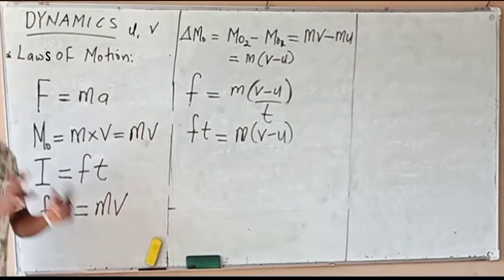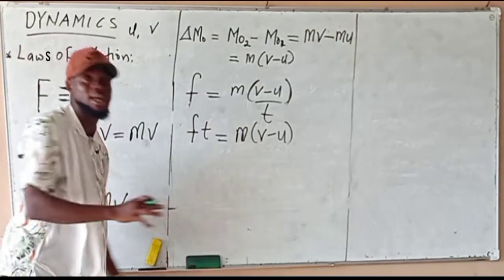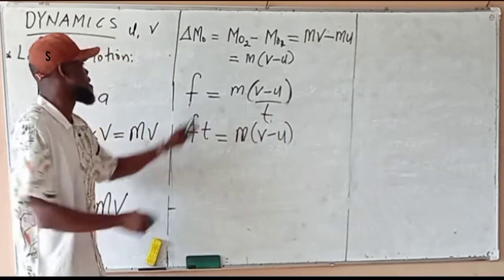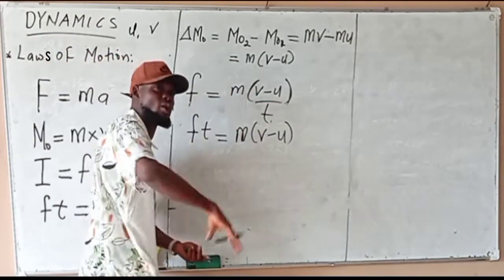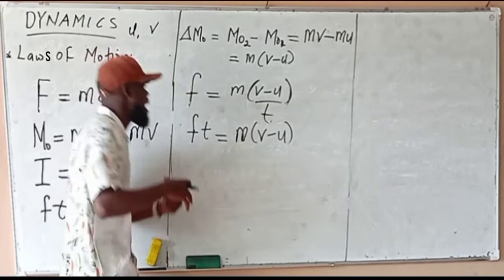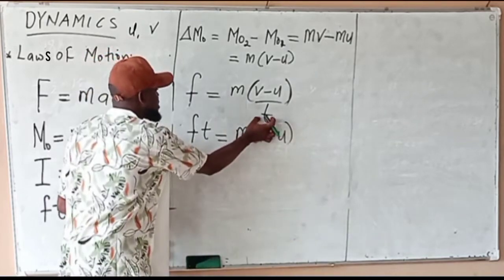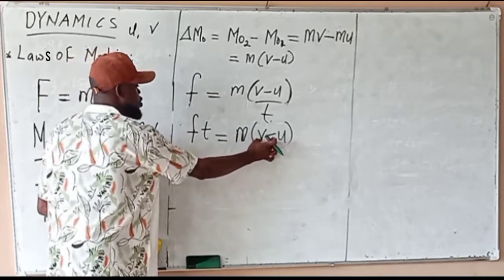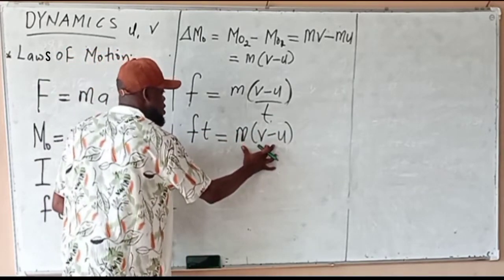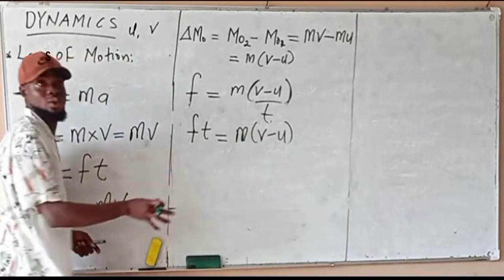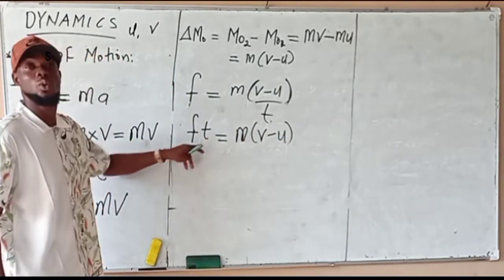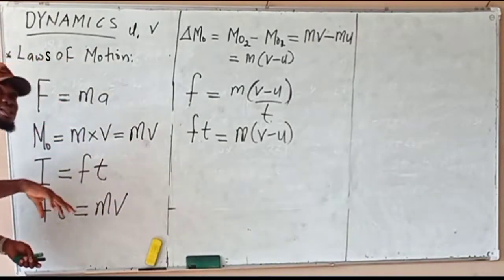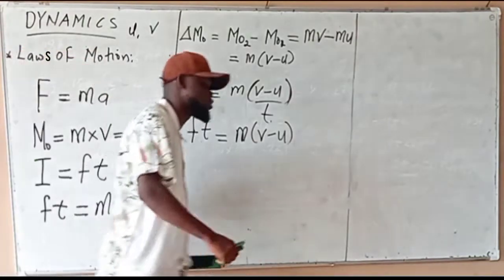The rate of change of velocity is acceleration. The rate of change of momentum is equal to force. Look at it: change in momentum over time is the rate of change of momentum, and it's equal to force. If you multiply through by time, we have F times T equal to m(v minus u), the change in momentum, and this is impulse. So you can also say impulse is defined as the change in momentum of a body.